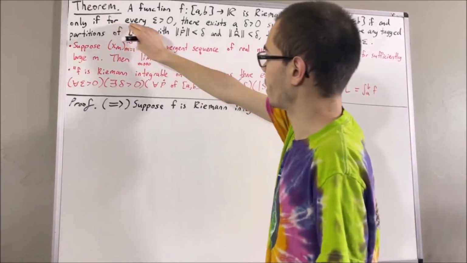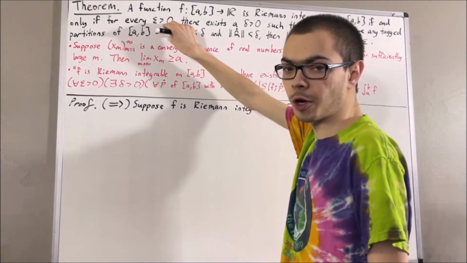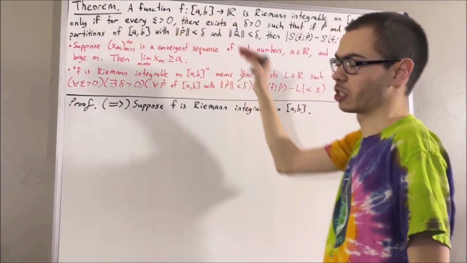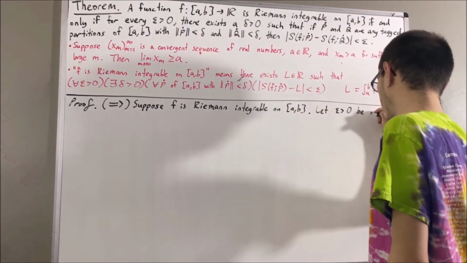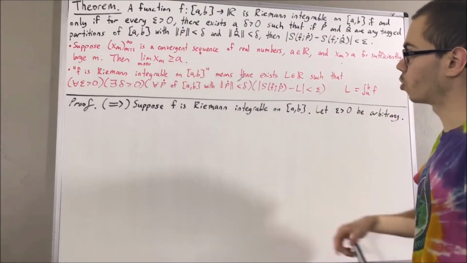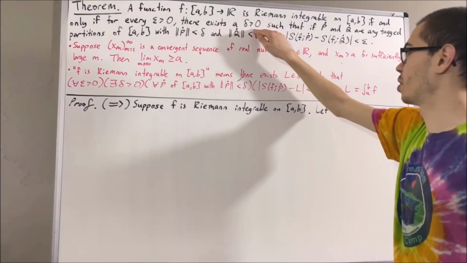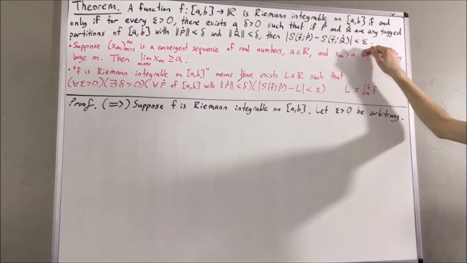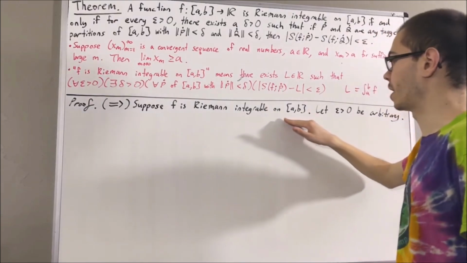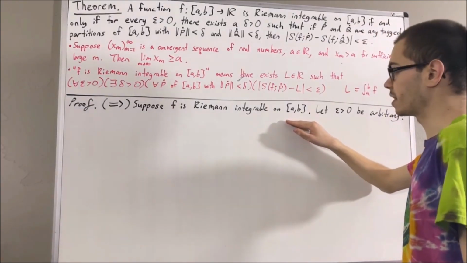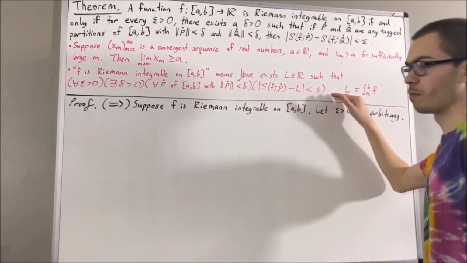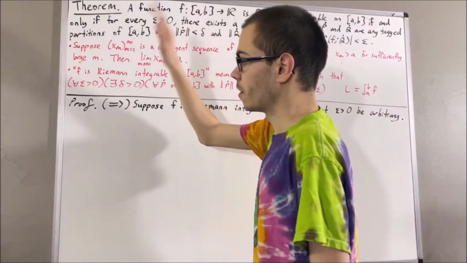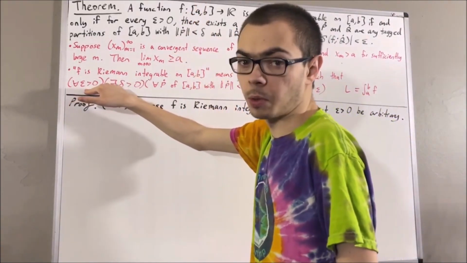And since we're trying to prove a statement about every epsilon greater than 0, let's give ourselves an arbitrary epsilon greater than 0. From here, the whole goal is to find a delta greater than 0 such that this is true. Now, since f is Riemann integrable on [a, b], this means that this statement is true. And this statement works for every positive real number.